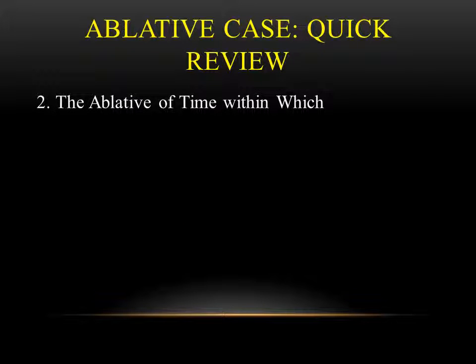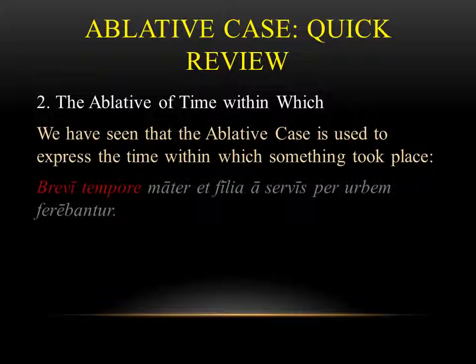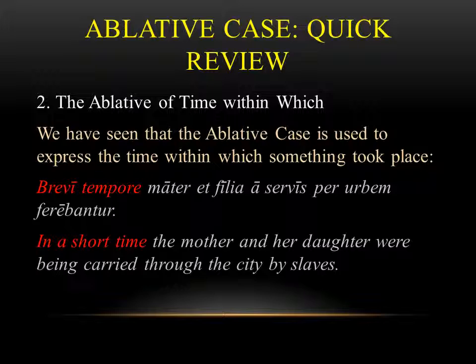The second is similar. It's the ablative of time within which. And just like the ablative of time when, it's explaining the time within which something took place. So in other words, in this example sentence, when you have brevi tempore, it means in a short time. I'm kind of giving a range of time when the mother and her daughter were being carried through the streets, right? That's the idea.